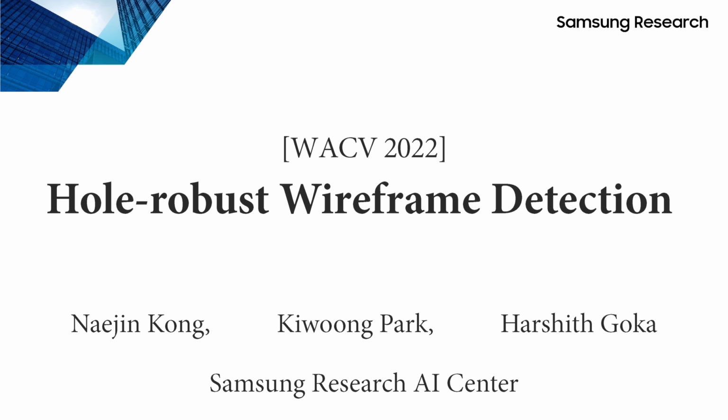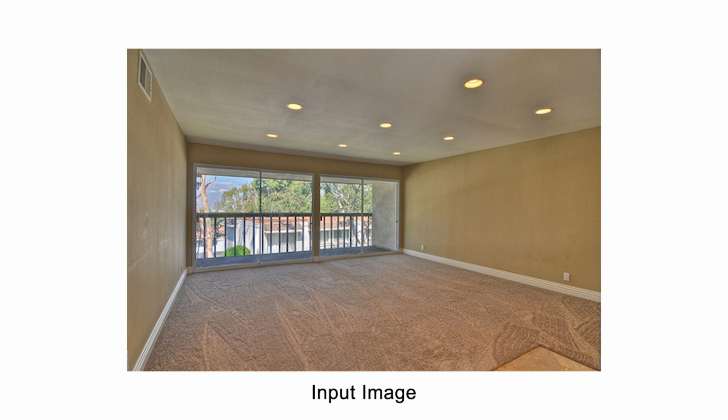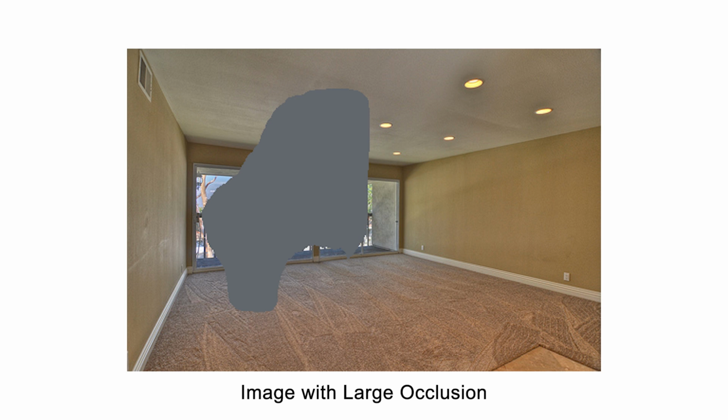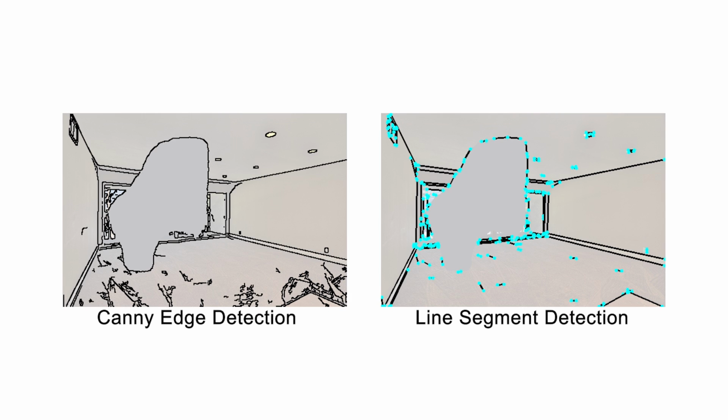We propose a novel solution to robustly detect wireframes beyond challenging large occlusions. Wireframe is a line segment-based representation designed to well capture large-scale visual properties of regular, structural-shaped man-made scenes surrounding us. However, we often face that the underlying scene is occluded by a foreground object that may be too large to ignore easily. Unlike wireframes, conventional edge or line segment detection methods focus on all visible edges and lines, producing spurious results not well aligned with the salient structure of the scene.